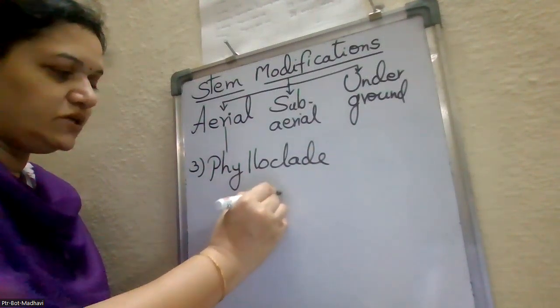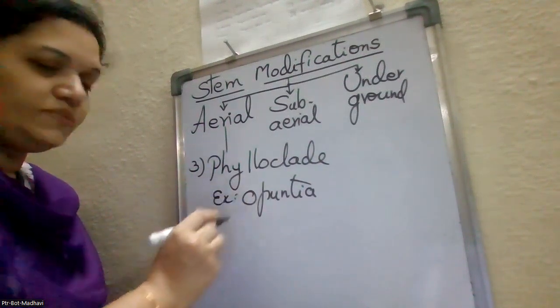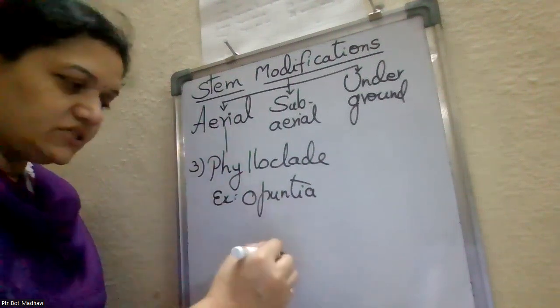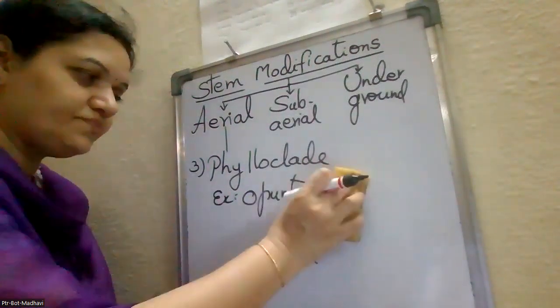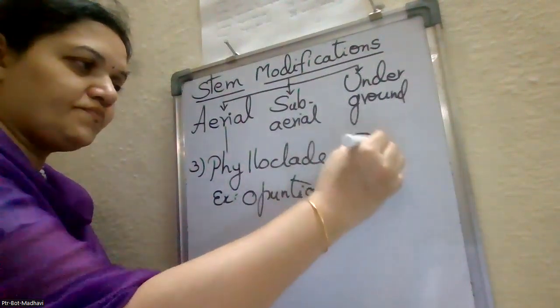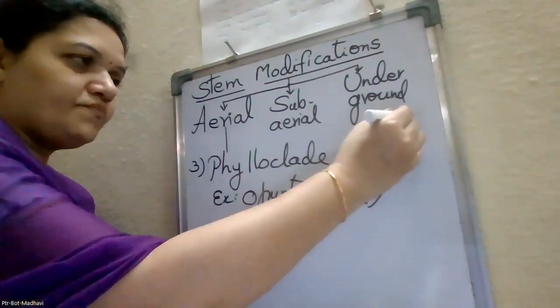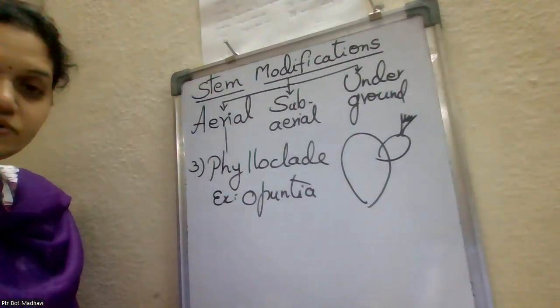Example, opuntia. So in this, what happens? Complete stem modifies into a green flattened cushion-like structure.